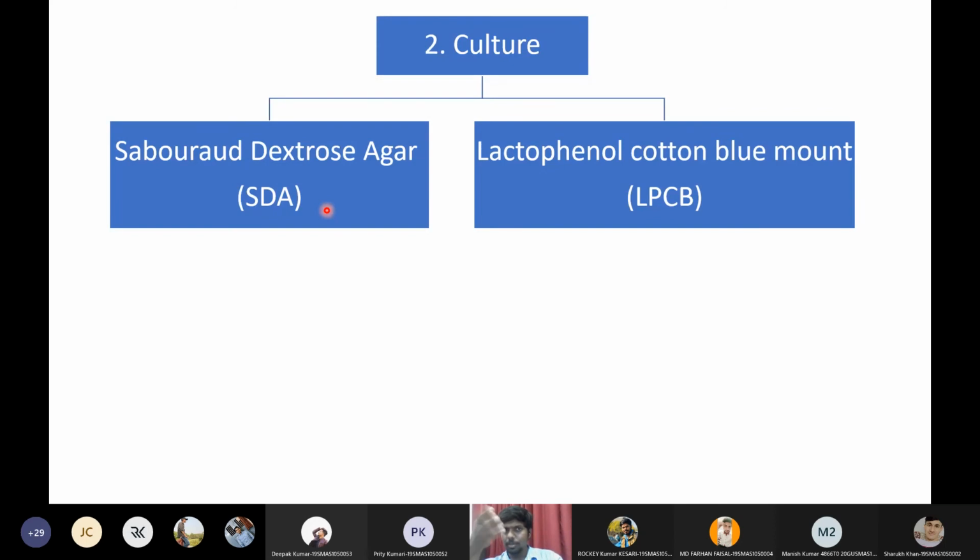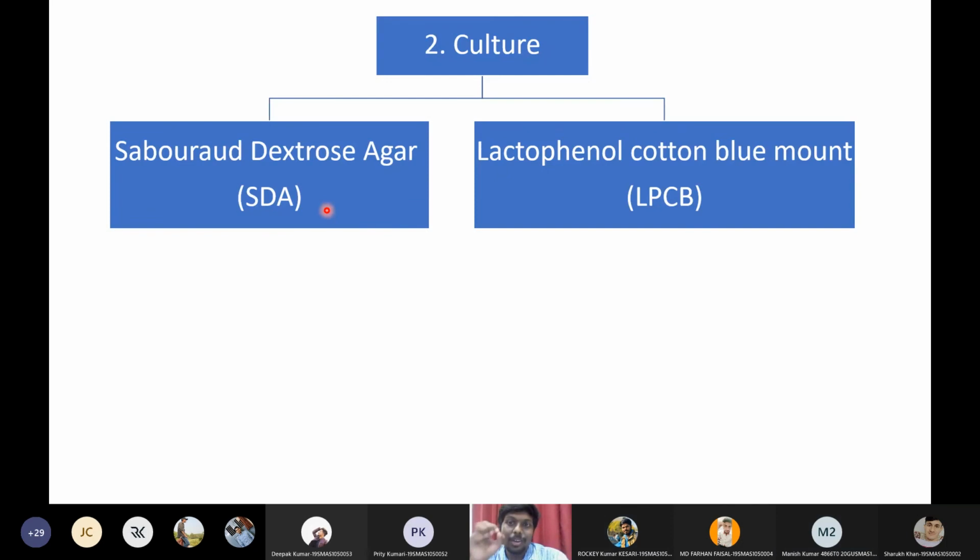Okay, what is the full form of SDA? SDA means Sabouraud dextrose agar. Can anyone say the composition of SDA, students? You're already present in my lab. Can anyone say the composition or the principle of SDA? SDA contains BHI, brain heart infusion agar. It contains carbohydrate. What is the ideal pH of SDA? 5.6. Very good.